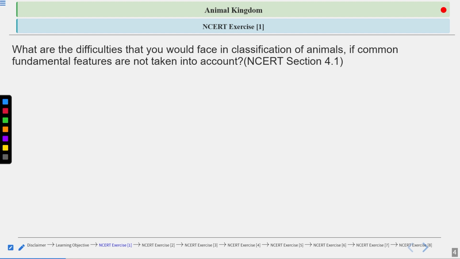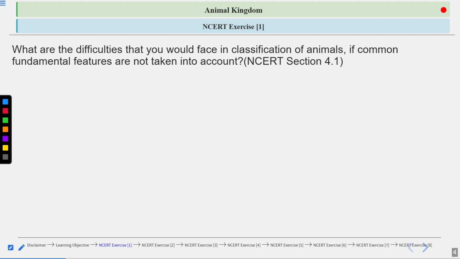So what is the basis of animal classification? Common fundamental features, and also some specific features. In the theory class, we have talked about the fundamental features as well as the specific features. Specific features belong to a particular phylum. For example, poriferans are pore-bearing animals. Those pores are present only in poriferans, not in other phyla. So this is the specific characteristic of this phylum.